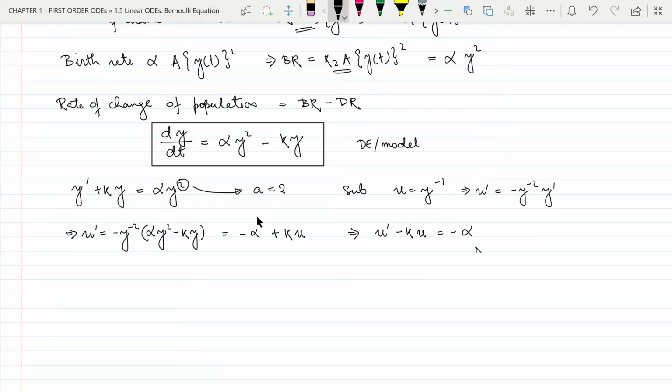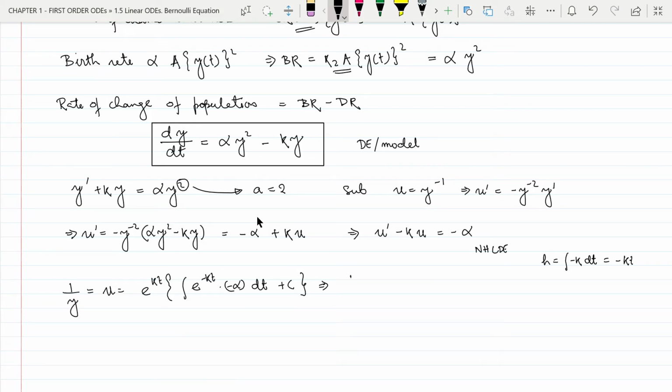From this non-homogeneous linear differential equation, we have h equal to integration of minus k dt, which is minus kt, which means u equal to e to the power minus h, which is kt, multiplied by integration of e to the power minus kt multiplied by minus alpha dt plus constant of integration c, and u equal to 1 by y.